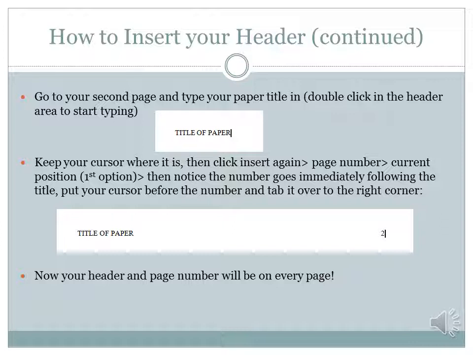And now you'll notice that every next page you get to, you'll have your title as it should be, in all caps on the left-hand side of every page, and you're going to have your page number on every page.